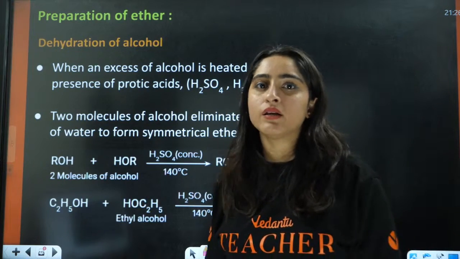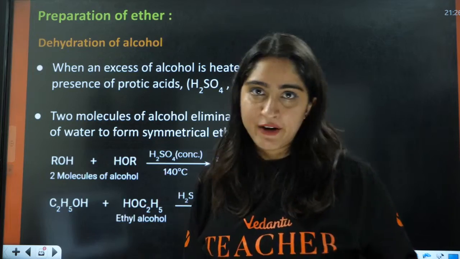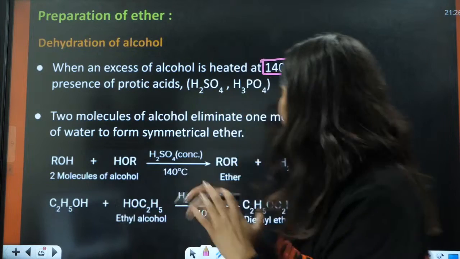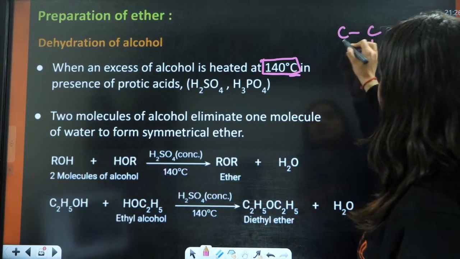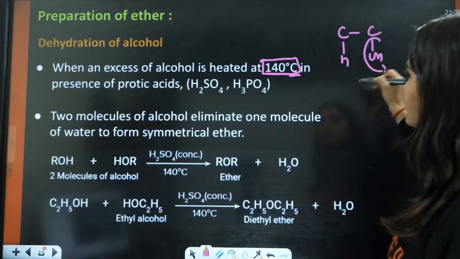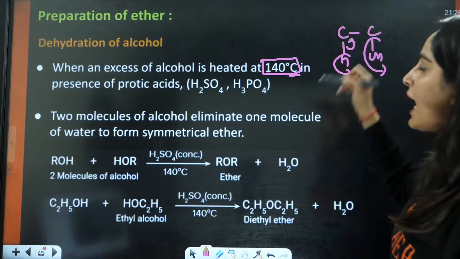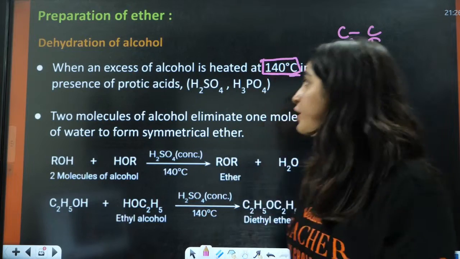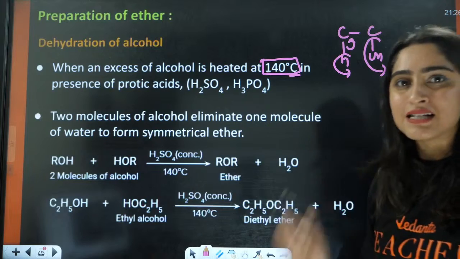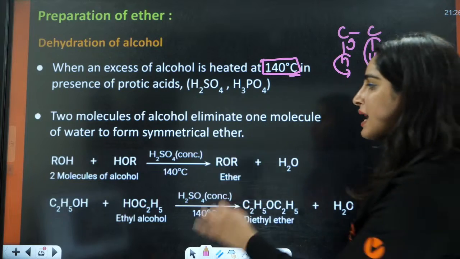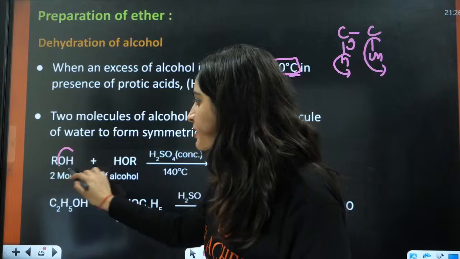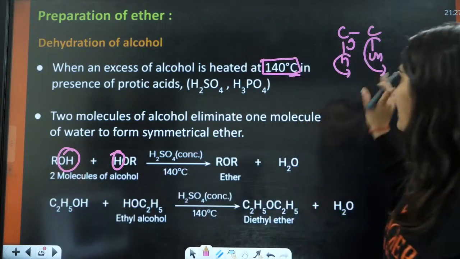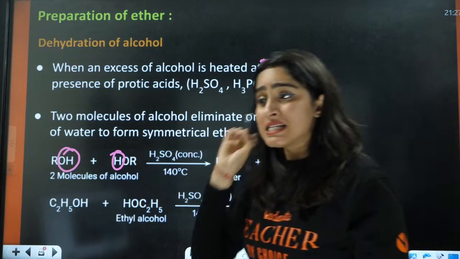Okay, what does this mean? There are two kinds of dehydration in case of alcohols. One is from the molecule itself. If you have C, this is OH and this is H. The OH is eliminated from this and H positive from this side, and you will have the formation of alkene. That is from one molecule. And if we are talking about 140 degrees Celsius, in this case you will have the formation of ether. That means OH from this side and H from this side. In this case you will have the formation of ROR. That is dehydration at 140 degrees Celsius.